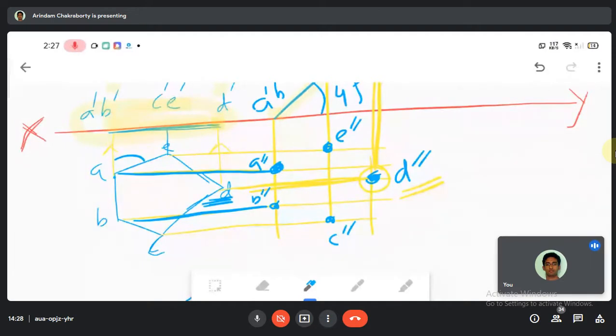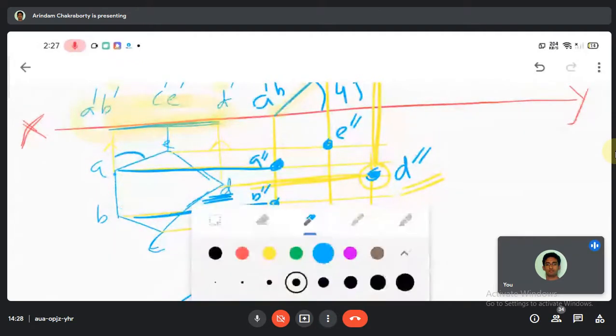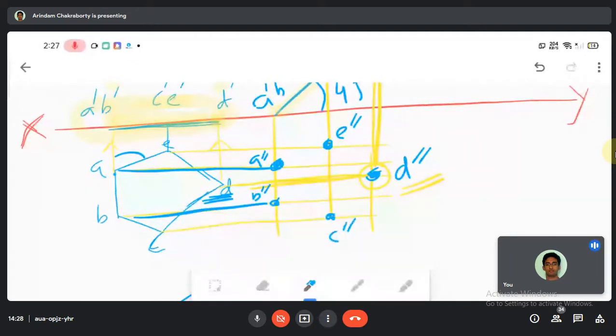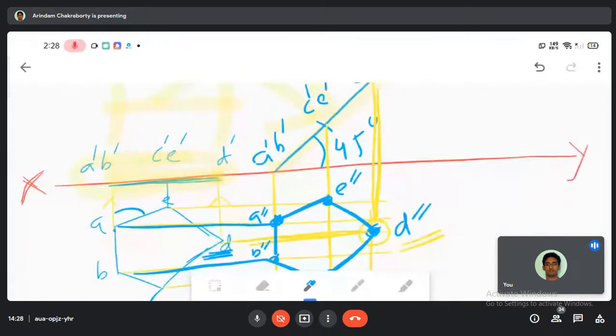Is it clear till now? Is it clear? "Yes, sir." Okay. Next, what I can do is I could just join the line in this manner. This will give me a pentagon, but this pentagon has to be projected as per what is written, at 30 degree. So I have to do it in another process. That means I will be continuing from this area only, in the next class, because the time is limited and Manushi madam will take your class.